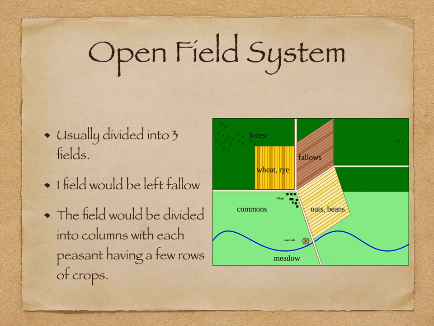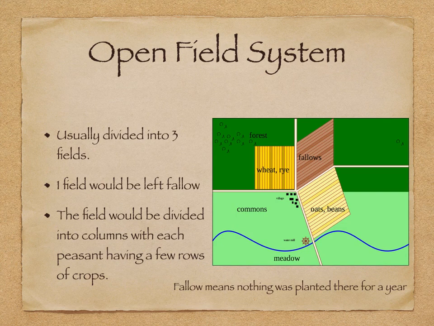Then our second part of the land in this time would be the open field system. So it's usually divided into 3 fields, okay? So one would be left fallow, okay? Fallow means that nothing was planted there for a year. You can see here on the top right hand side, there was nothing planted there. And every year they'd swap the field in which they planted nothing because they thought that it would give the land a bit of a chance to recover.